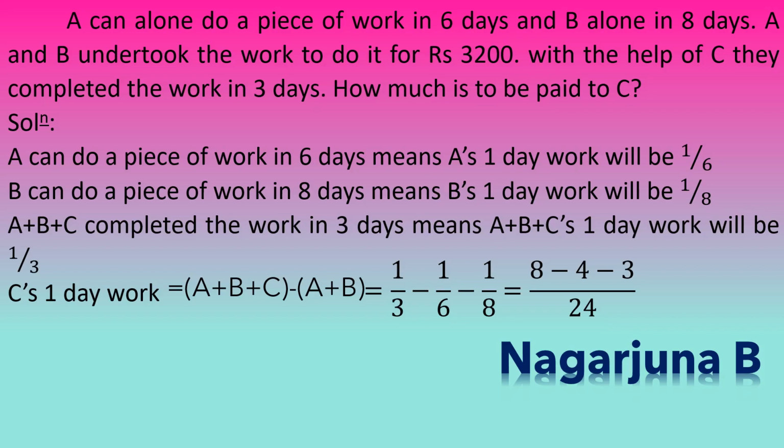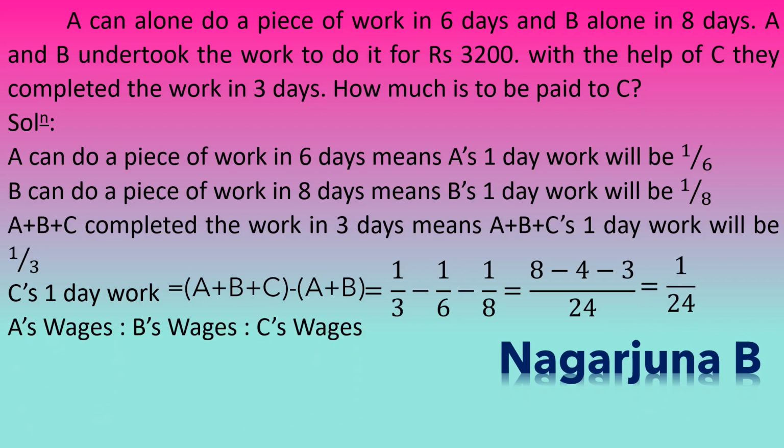Then minus 1/6. To get 24, 6 has to be multiplied by 4. For that purpose 1 has been multiplied by 4. So 1 into 4 is 4. Since minus sign is there, therefore I have written 8 minus 4. The next term 1/8. So to get 24, 8 has to be multiplied by 3. Therefore 1 has to be multiplied by 3. 1 into 3 is 3. Since minus sign is there, therefore I have written minus 3. 8 minus 4 minus 3 divided by 24. Upon simplification it will be 1 divided by 24. This is C's one day work.